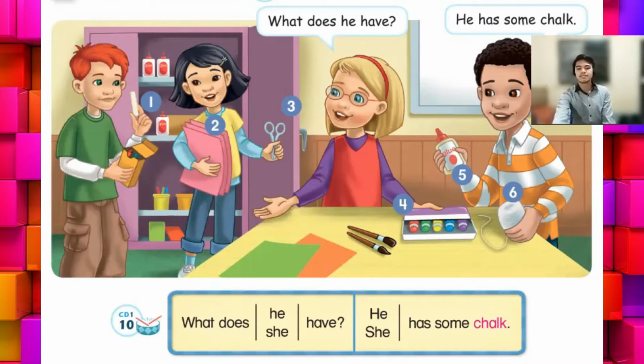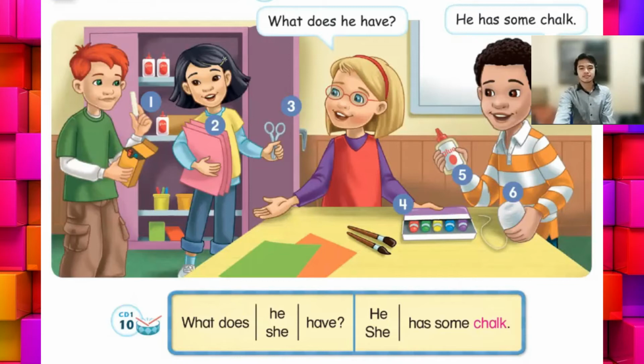What does he have? He has some chalk. Number 1. What does he have? He has some chalk. What does she have? She has some paper. Number 3. What does she have? She has some scissors.